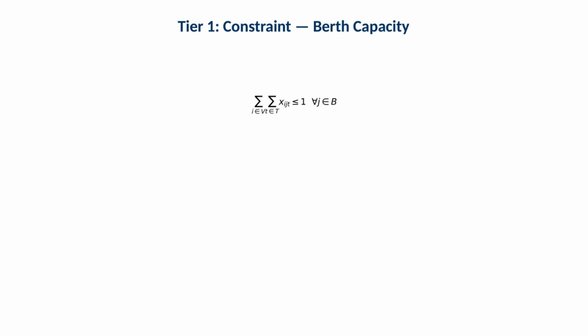This constraint limits berth usage so that only one vessel is started per berth under the simplified capacity logic given. Operationally, the core idea is that a berth cannot serve two vessels at the same time. Capacity constraints prevent physically impossible overlap.